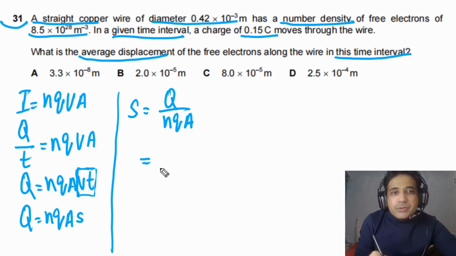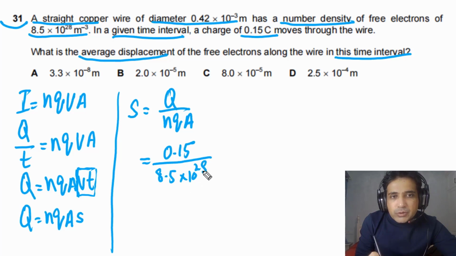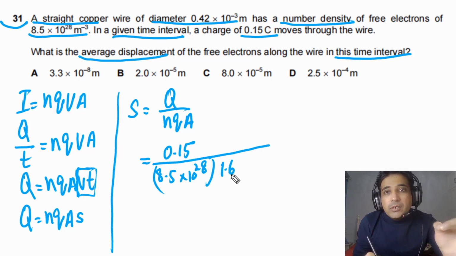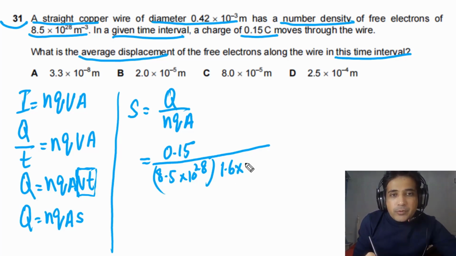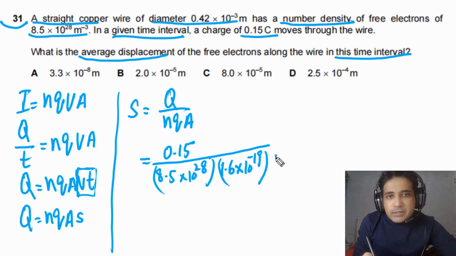Q is the total charge, that is equal to 0.15 coulombs. n is the number density, that is equal to 8.5 × 10^28 per cubic meter, meaning the number of free electrons per cubic meter. And q is the charge on a single electron, or we can say the charge on a single charge carrier, 1.6 × 10^-19 coulombs. Times the cross-sectional area, the diameter is given to us, so we can say this is π/4 d squared.